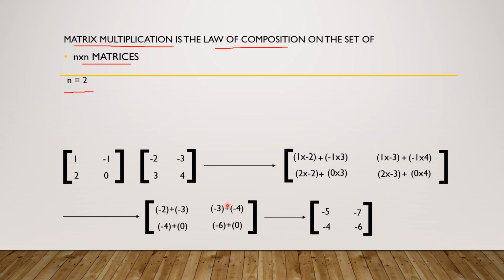Again we simplify this matrix. Minus 2 plus minus 3 is minus 5. Minus 3 plus minus 4 is minus 7. Minus 4 plus 0 is minus 4. Minus 6 plus 0 is minus 6. So this is the 2 by 2 matrix.